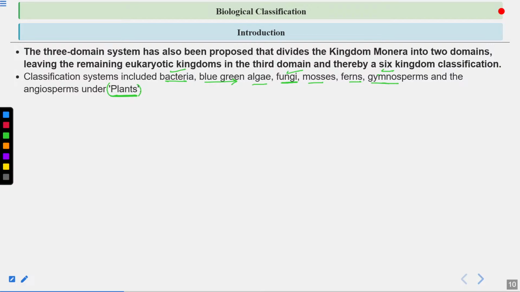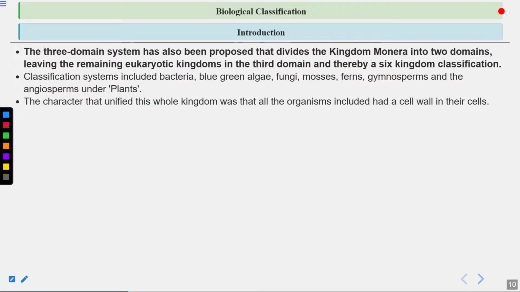Then there was no distinction between autotrophic and heterotrophic organisms. Fungi are heterotrophic, plants are autotrophic. So all of these organisms were placed under the plants based on what? Based on the presence of the cell wall. But you know that all these organisms are very different from each other. They differ in a lot of characteristics, like mode of nutrition, mode of reproduction, their cell structure, their body organization.